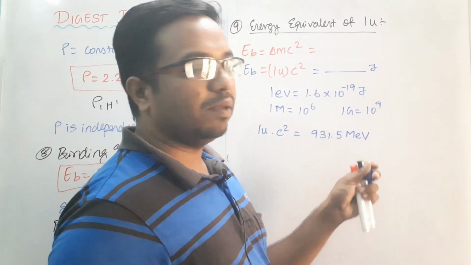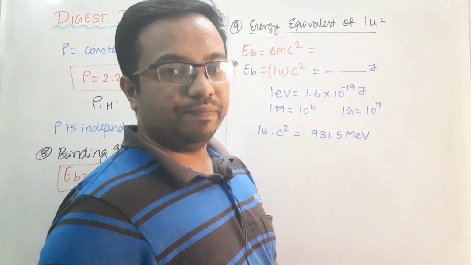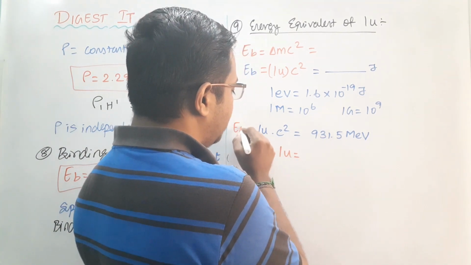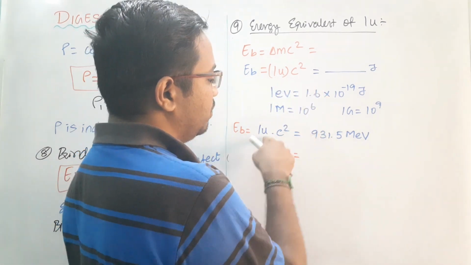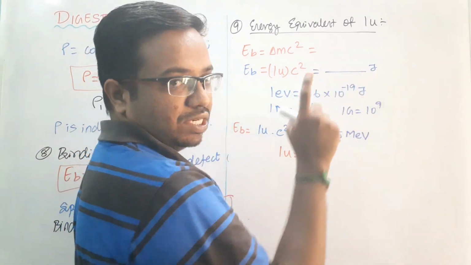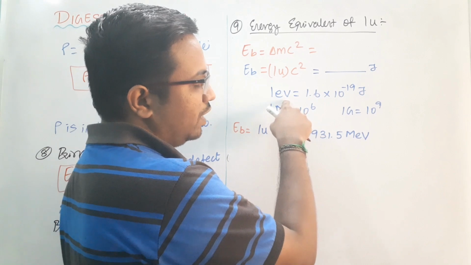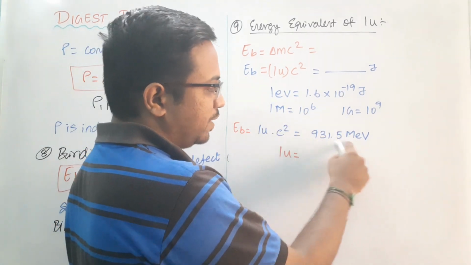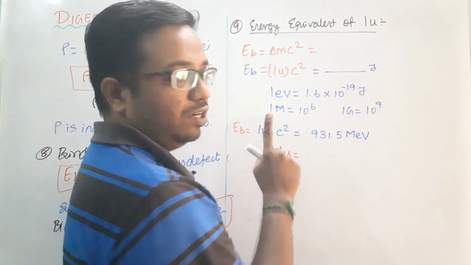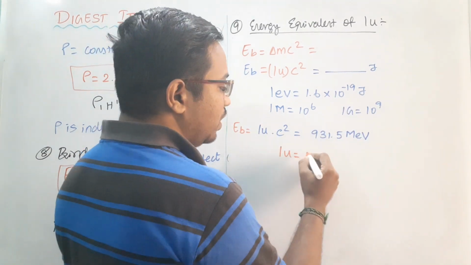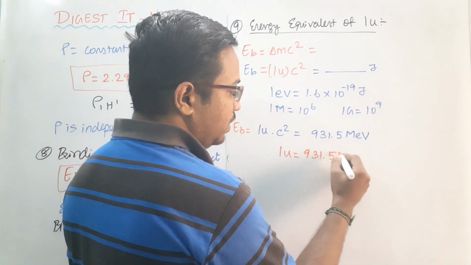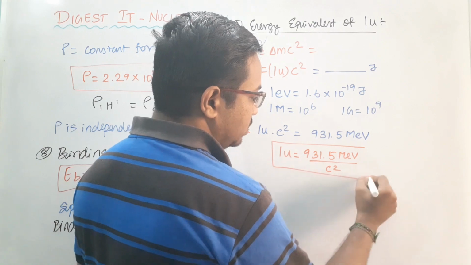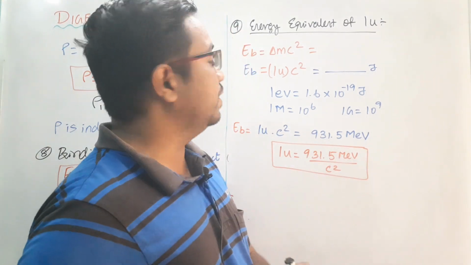This is the important parameter you need to study. So for 1 atomic mass unit into c square, we obtain an answer in joule, and if we convert it into electron volt and mega electron volt, we obtain this answer. This is the energy equivalent of 1 atomic mass unit. So 1 atomic mass unit can be written as 931.5 MeV divided by c square. This formula you need to remember.